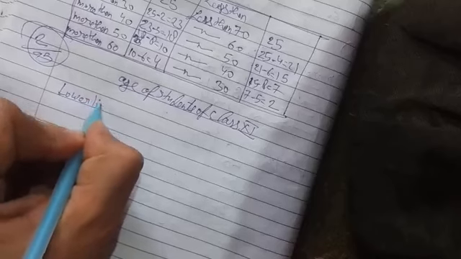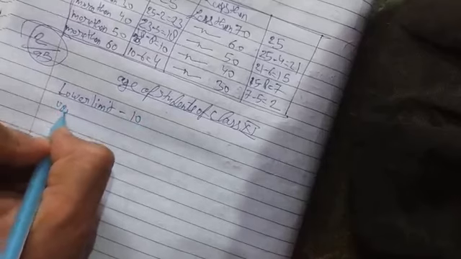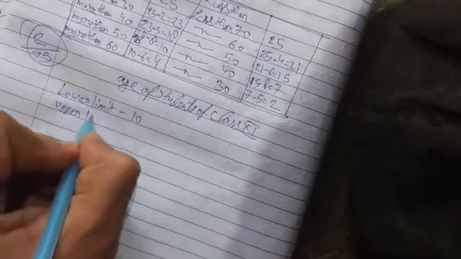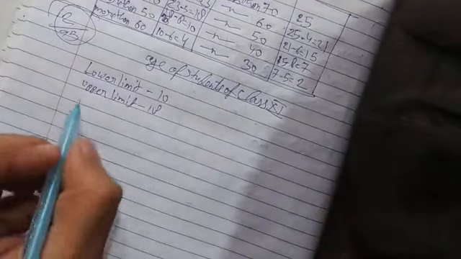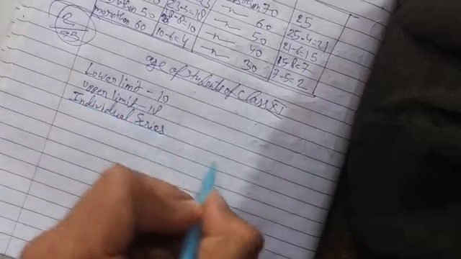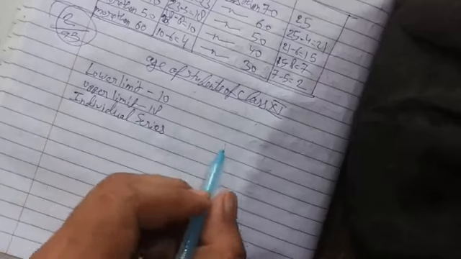Lower limit, that is 10. Upper limit, that is 18. So we can do it in two ways, either with individual series or the frequency distribution series.